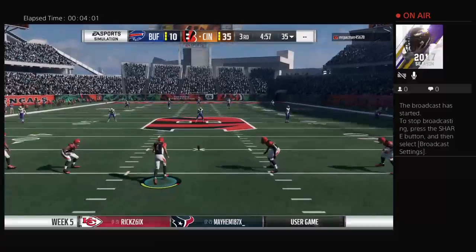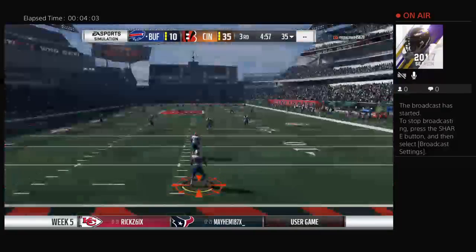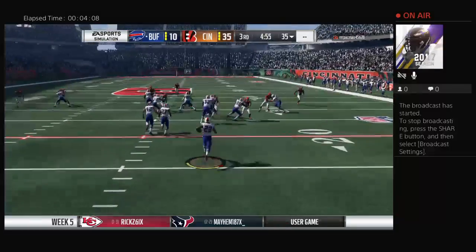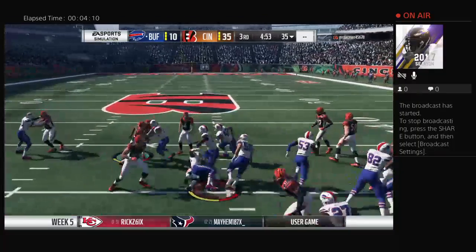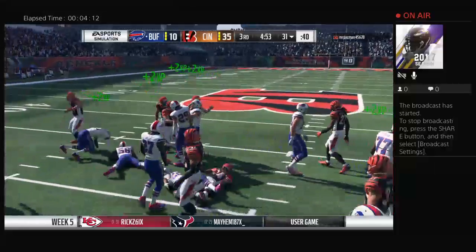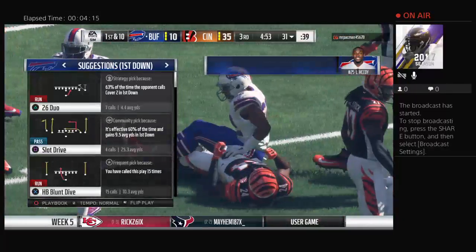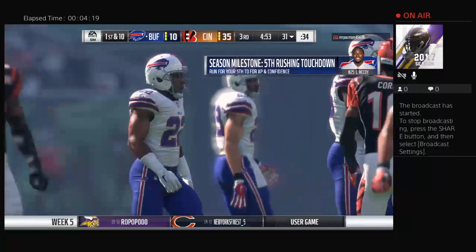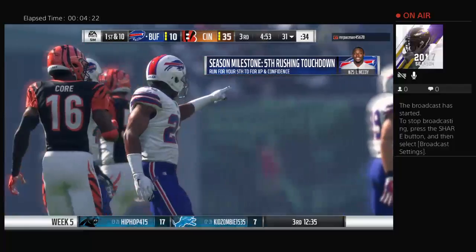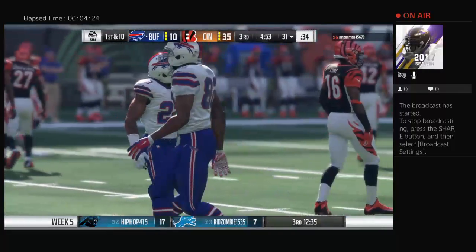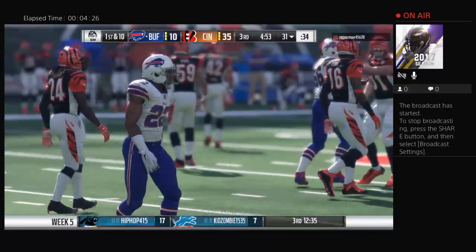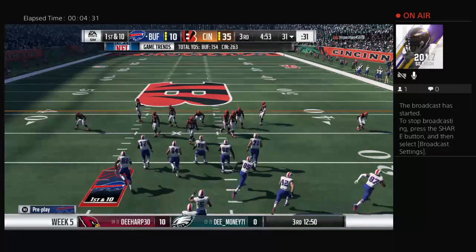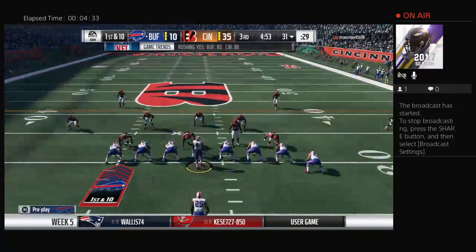Bullock out now to kick this one away. This fielded at the 2. And nice work on the return as they'll start their drive just past the 30-yard line. Now we take a glance at the offense as they work their way back out for their first possession of the second half. They trail. First time to touch the ball in quarter 3, and we'll see what they can do.